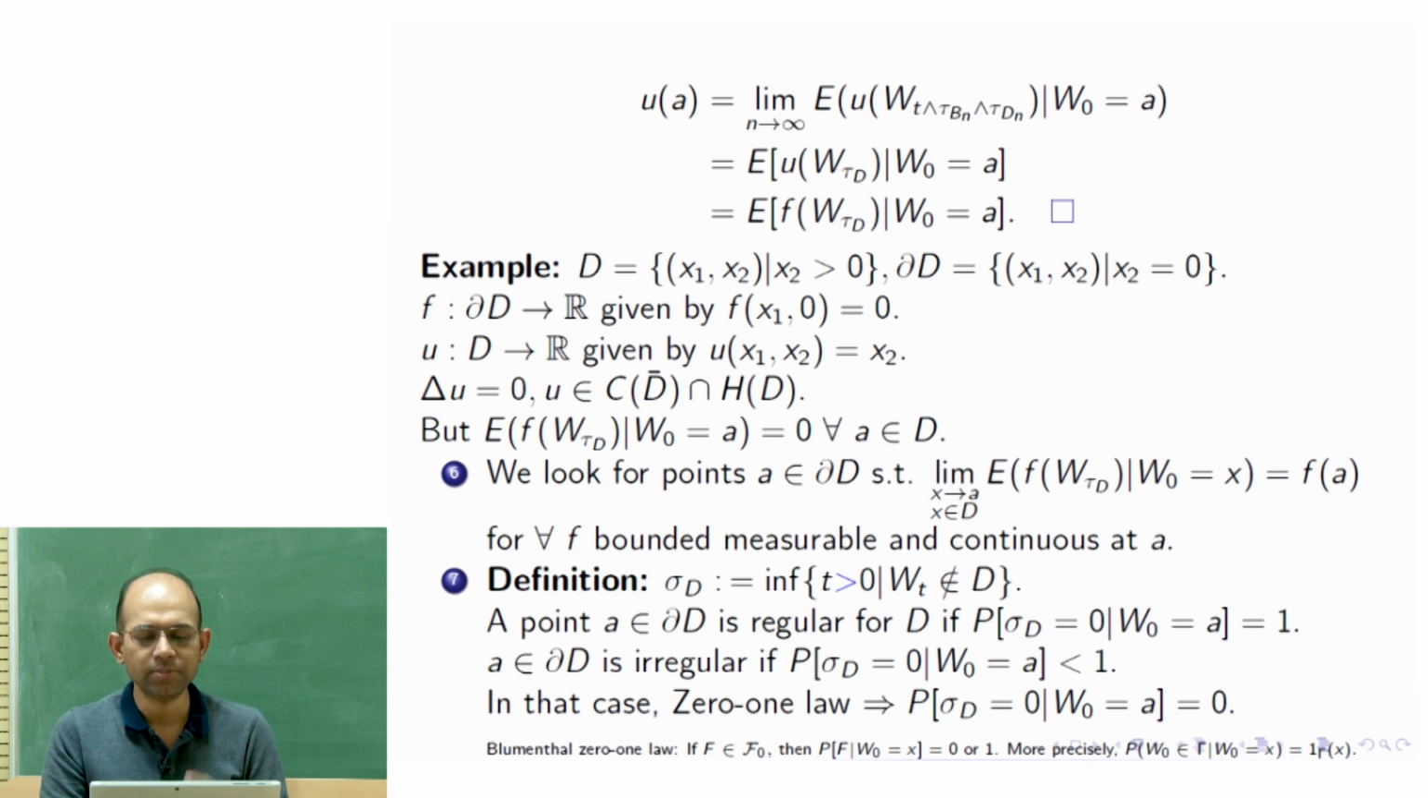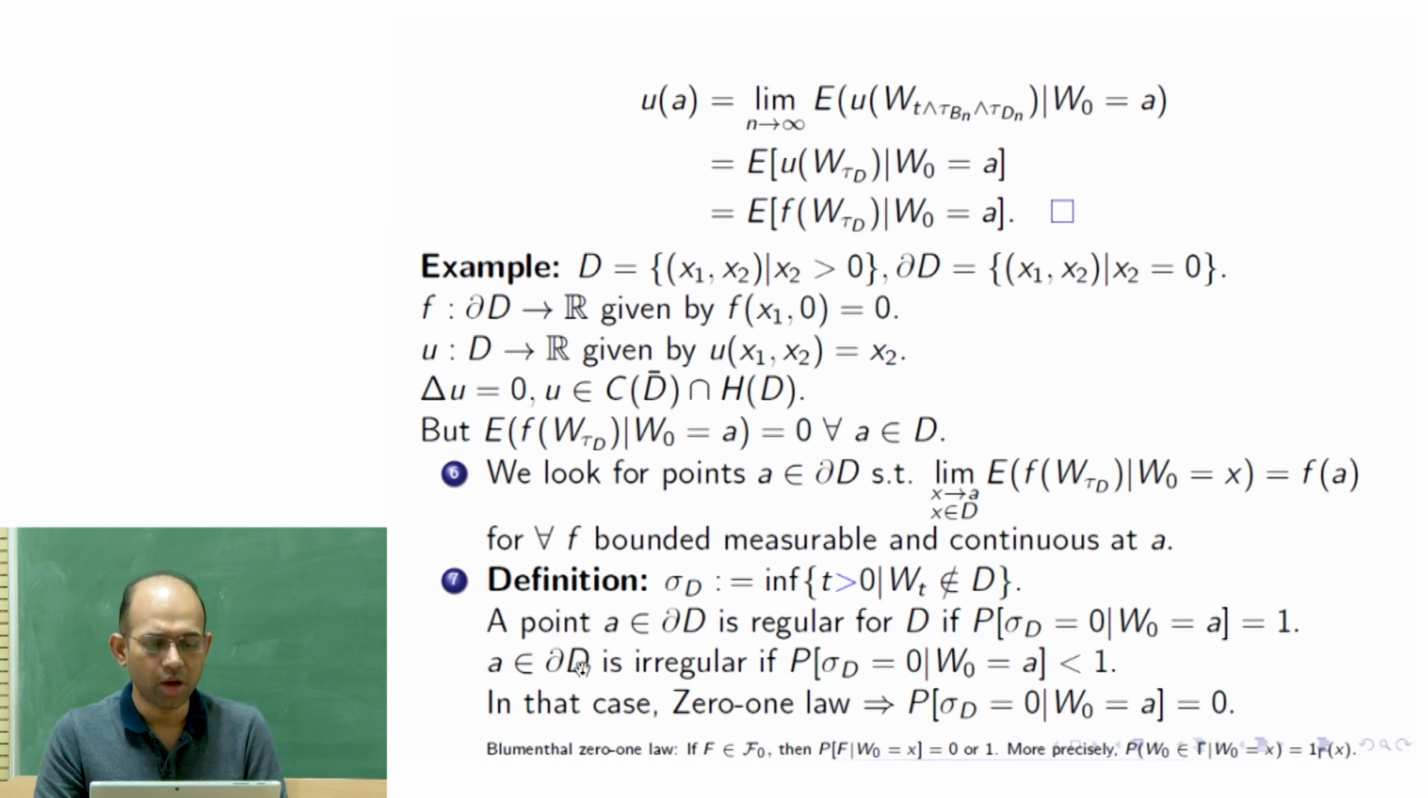So the probability that sigma D is equal to 0 given W0 is equal to A would be 1 in those cases. Most of the cases, if you draw in a very nice way, are like that. But of course, there are certain cases when this is violated, and we are going to see those examples in one or two slides next.